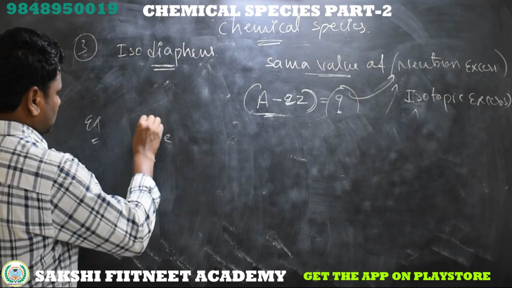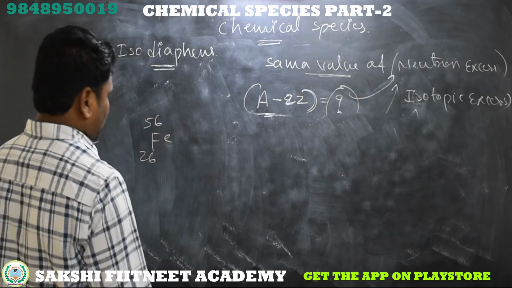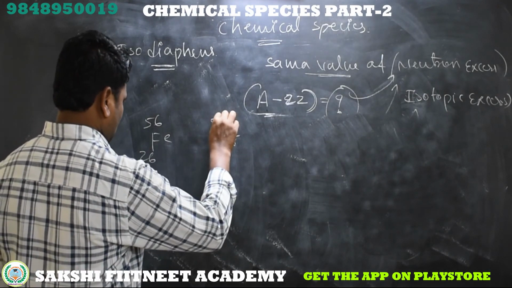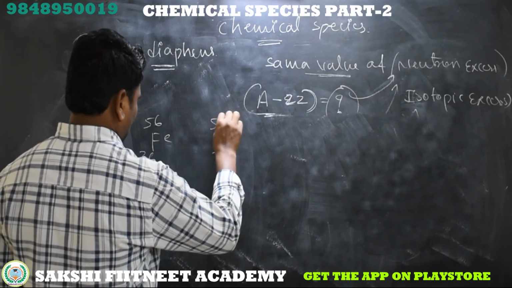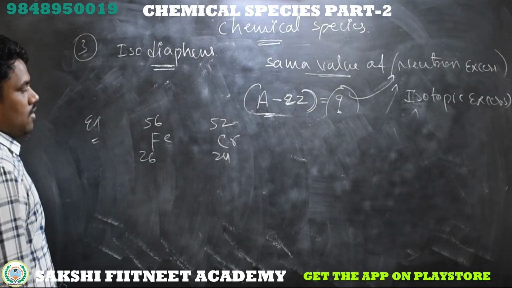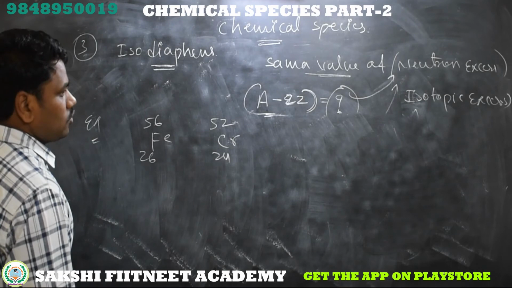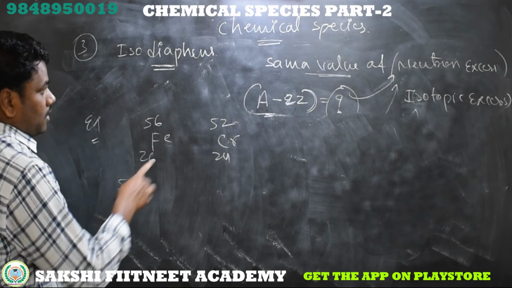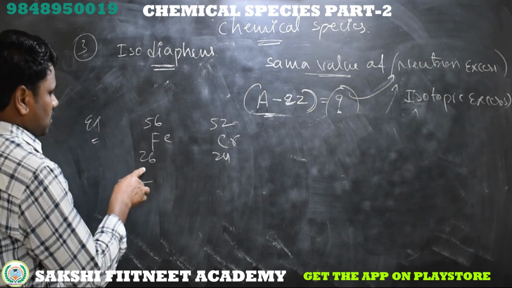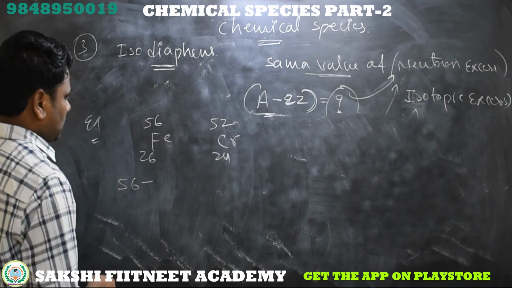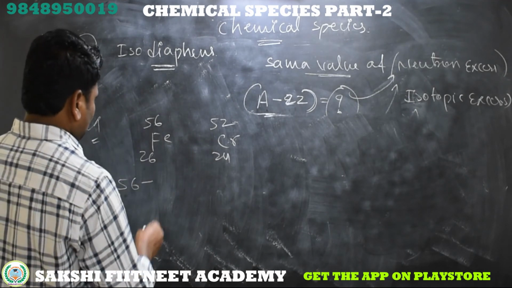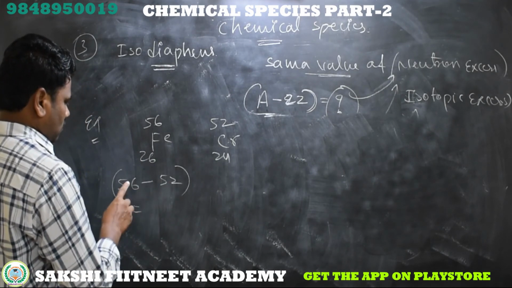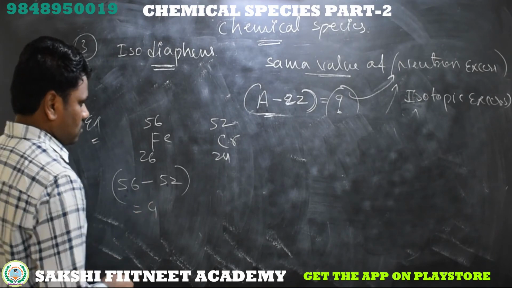Next I am taking another example. Iron 26, 56, and chromium 24, 52. Let's see whether these have the same isotopic excess or not. Total atomic mass is 56 minus 26 into 2, which is 52. So 56 minus 52 is 4.